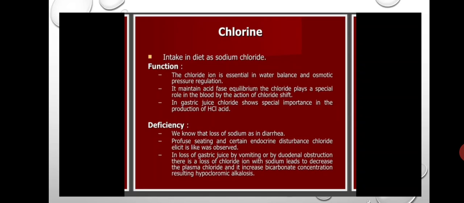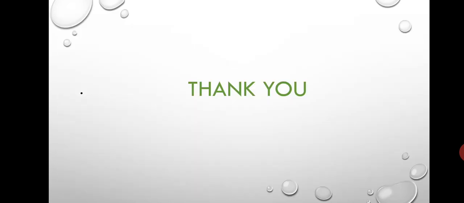There is a loss of chloride ion with sodium, which leads to a decrease in plasma chloride and an increase in bicarbonate concentration, resulting in hypochloremic alkalosis. Okay, these are the essential elements in our biological systems. The essential elements in biological systems topic is completed.